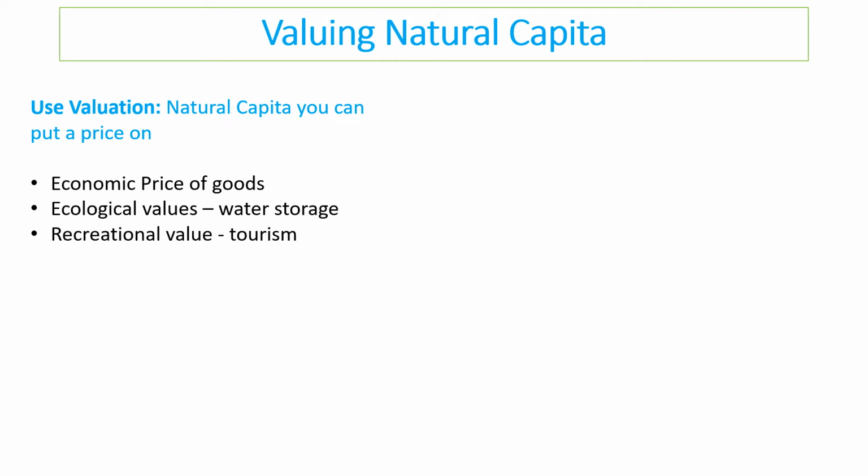So for example, water stored in a reservoir has an ecological value, and we have need for it, so we can put a price on it. And recreational values such as the coral reef in Australia, the Great Barrier Reef, that will earn so many billions of pounds for tourism, and therefore it has an easy value to place on it.